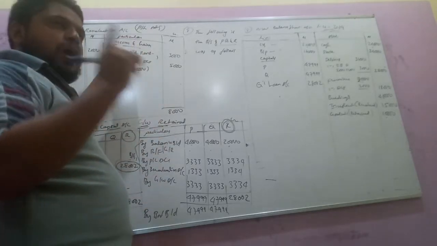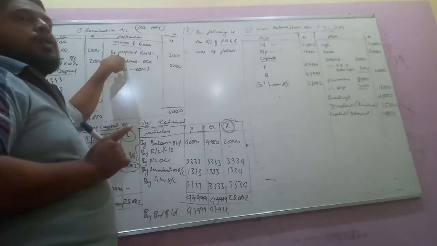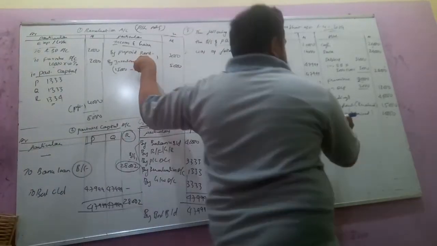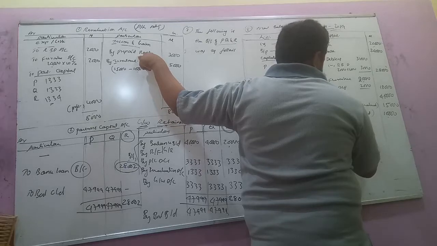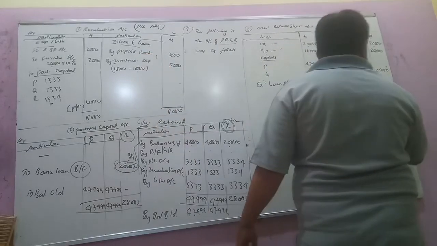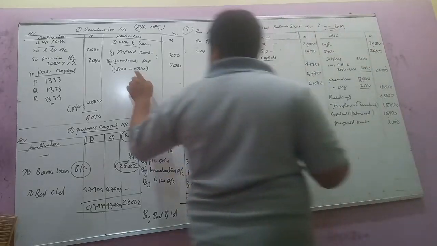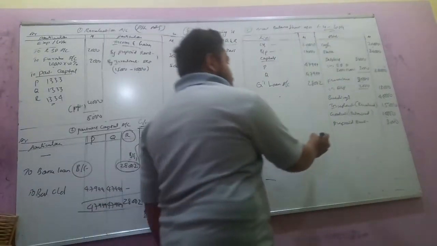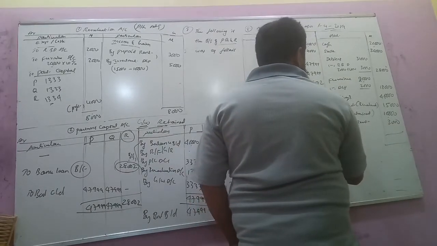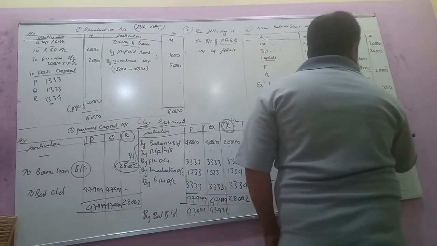In the balance sheet we compulsorily have to record all the adjustments, so the prepaid rent amount is 3,000, and then investment we have taken. Now find out the answer, 1,58,000.